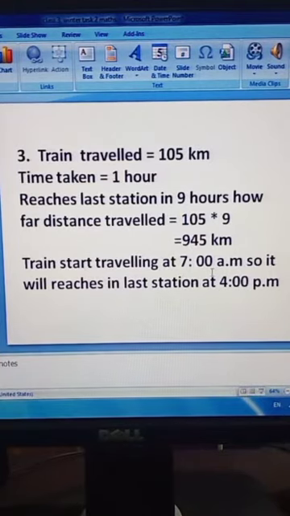And the question, when does it reach the last station? And we will find out that when this person reach on the last station. So we know that this person start traveling at 7 a.m. morning, 7 o'clock. Now students find out. Count 9 after 7. 8, 9, 10, 11, 12, 1, 2, 3, 4. After 9 hours, the last station time will be 4 p.m.